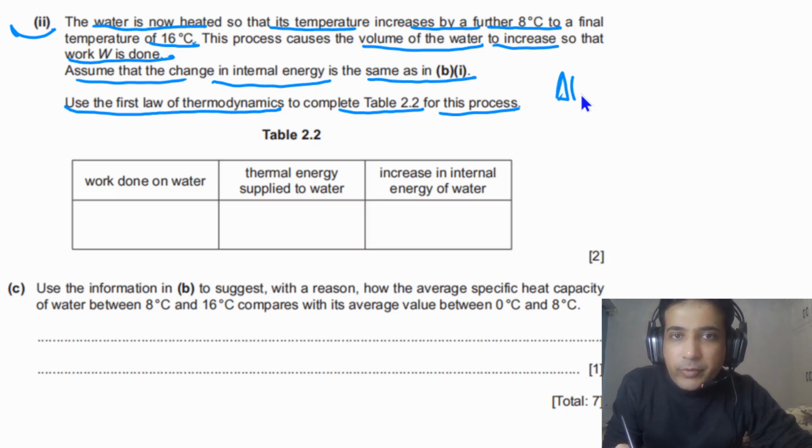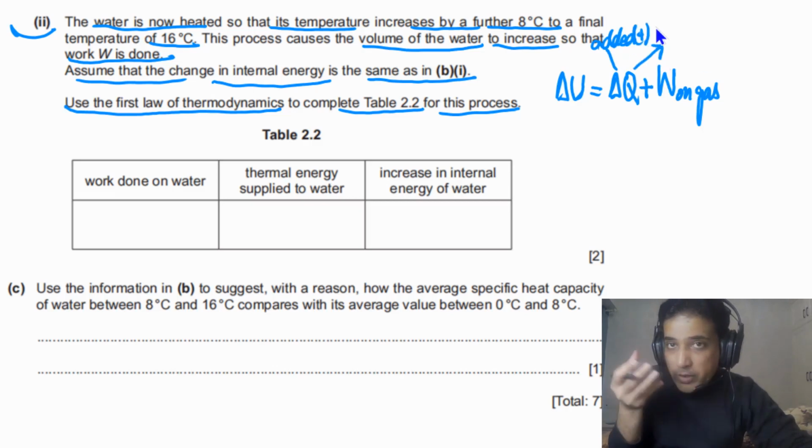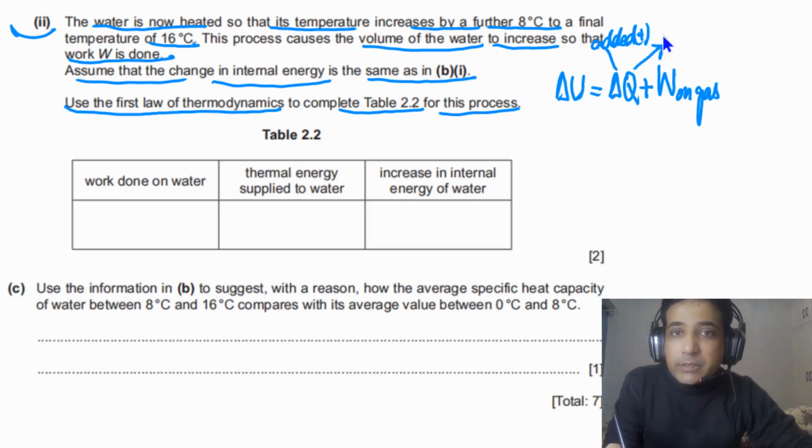So simply you can write down in this case delta U is equal to delta Q, meaning the amount of heat supplied, the amount of thermal energy supplied, plus W. W is the work done on gas. Very important: if heat is supplied, meaning thermal energy is added to the system, delta Q is positive. If thermal energy is taken away from the system, meaning the heat is released, then you take it as negative.